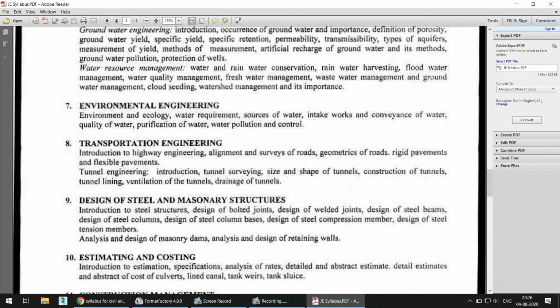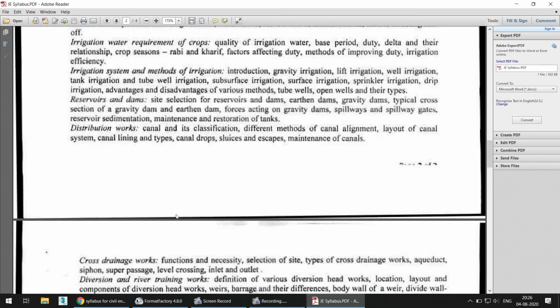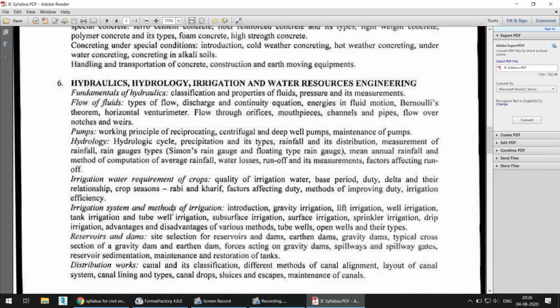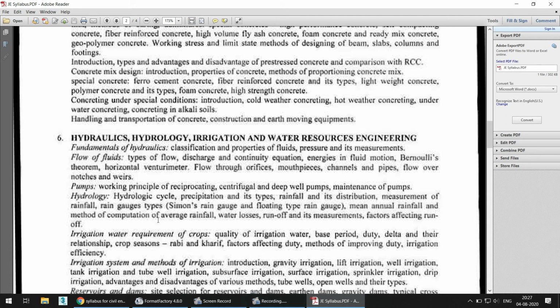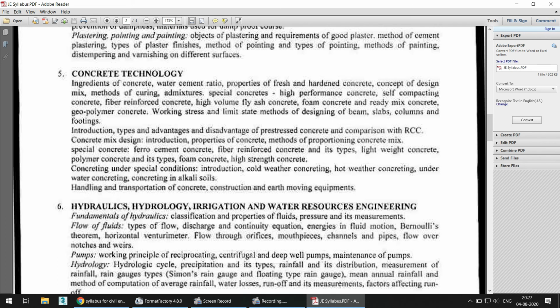If you see the whole syllabus, it is not that difficult, and if you study for another 2-3 months, because your examination is probably after 2-3 months as the dates have not been announced yet, there is a lot of time. You can go through this syllabus in detail and start preparing for your junior engineer post for PWD.